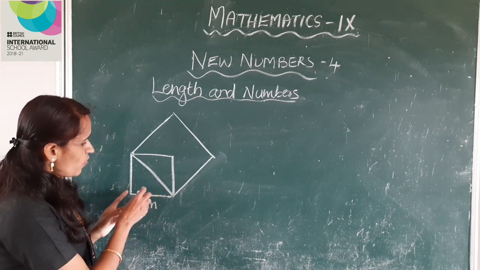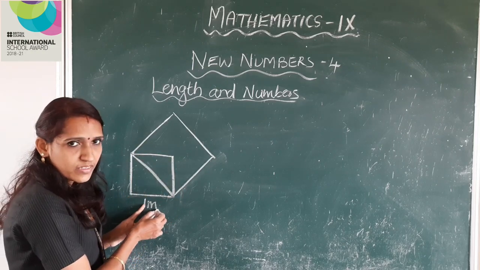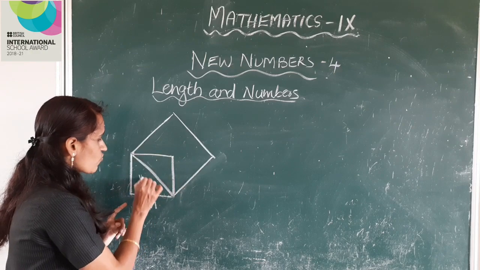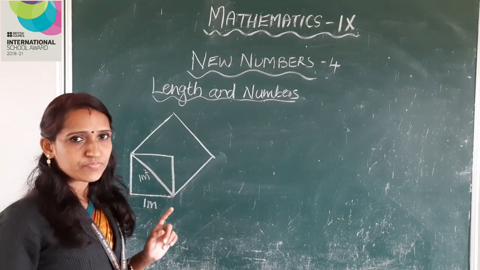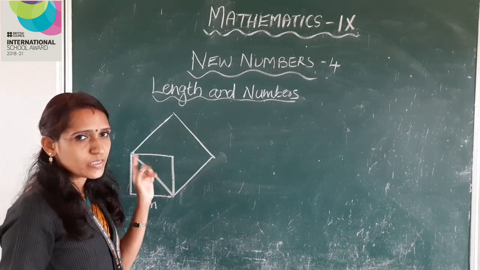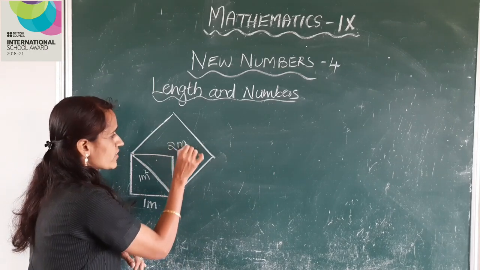If one side of a small square is 1 meter, then area of this small square is 1 meter square, and the area of the large square is twice, that is 2 meters square.